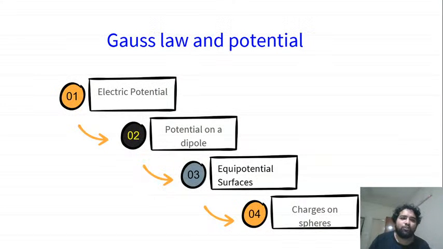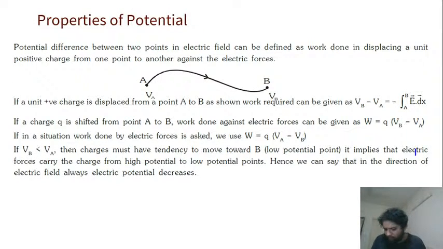So today we will be discussing electric potential, potential of a dipole. We discussed gravitational potential yesterday. Yes, I am good, Adya. Thank you. I hope everyone's cool. So we discussed potential yesterday, and today we will be continuing with that. We will finish most of it and how charge distribution happens. Before we go, we'll just look into what we discussed yesterday: some properties of potential, right? So we will continue with that.